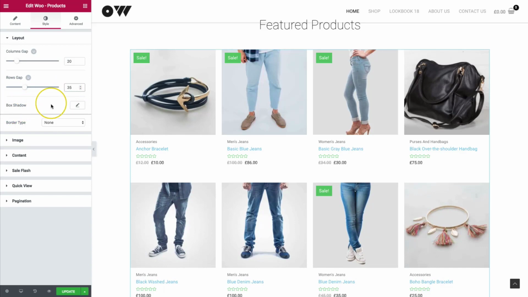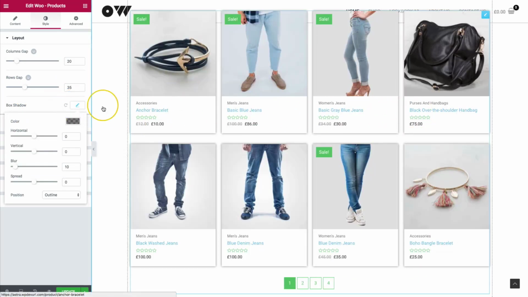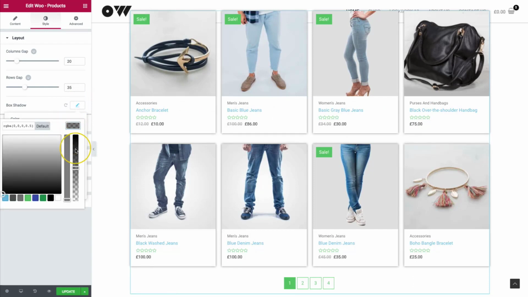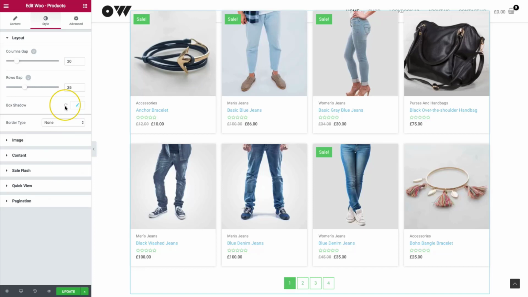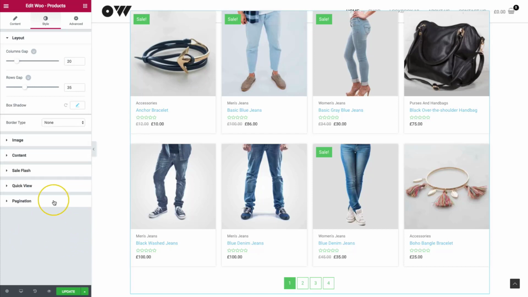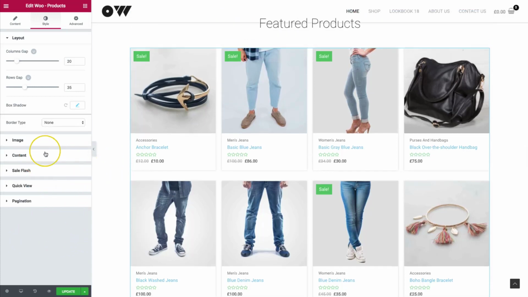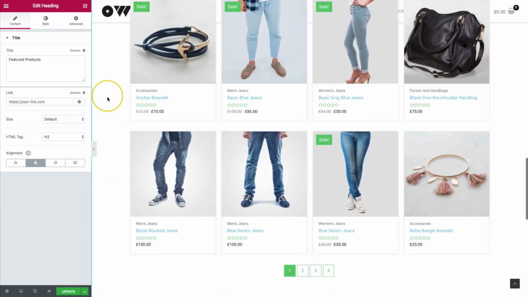By default, 35. Box shadow. We have the ability to turn on box shadow for each of these products right here. We can make it very, very small so that you can barely even see it. Something like that is a nice touch. Something very minimal, being able to just subtly see that.